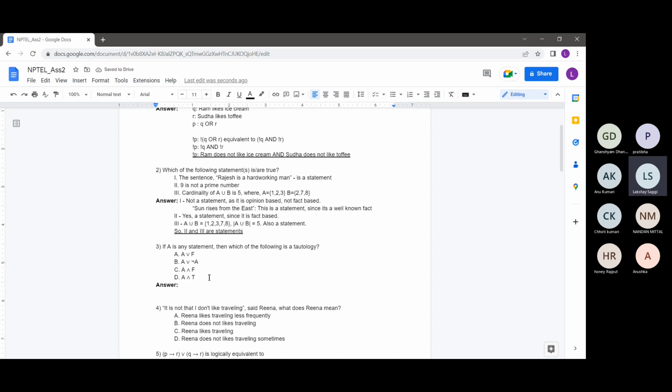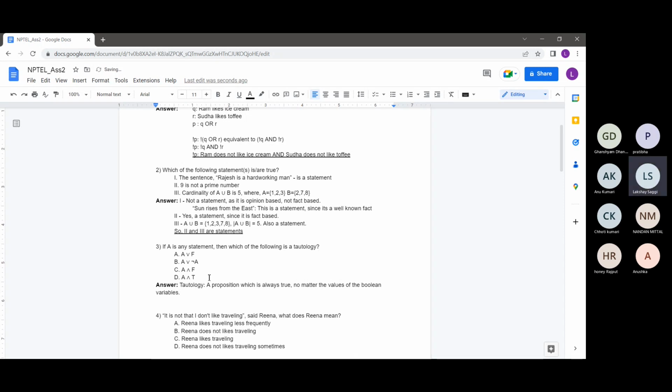So the question is basically saying if A is any statement, then which of the following is a tautology? So tautology, as we have seen in the lectures also, what is tautology? The definition of tautology is a statement which is always true. So let's say a proposition which is always true, no matter what the values of the Boolean variables, let's say.